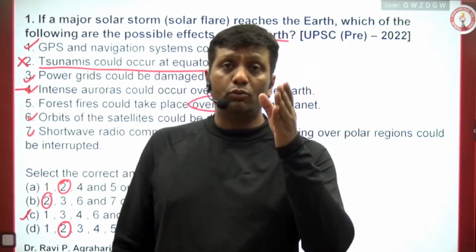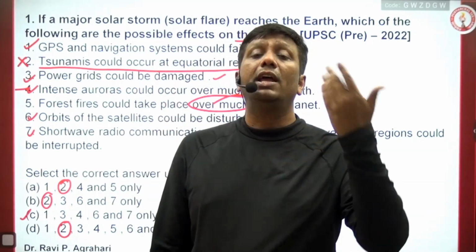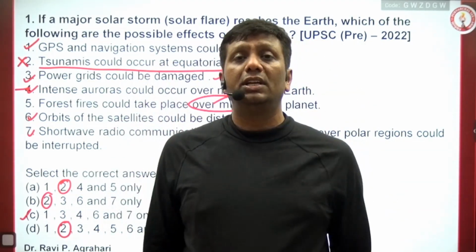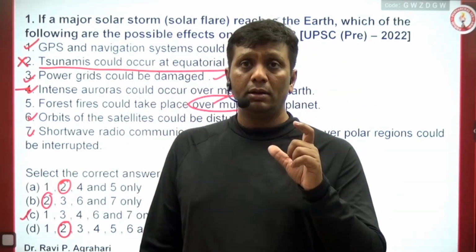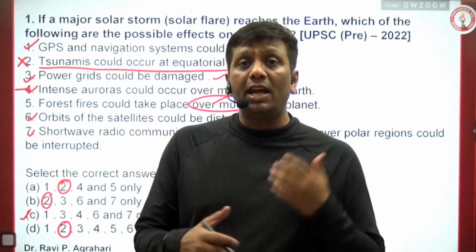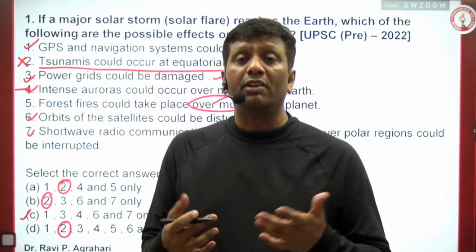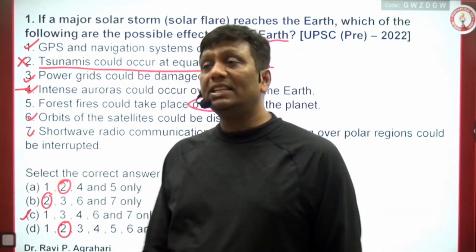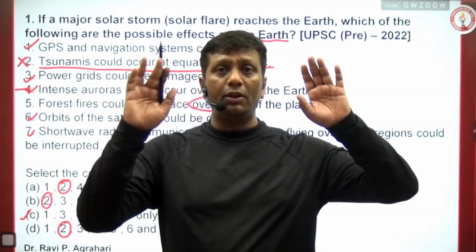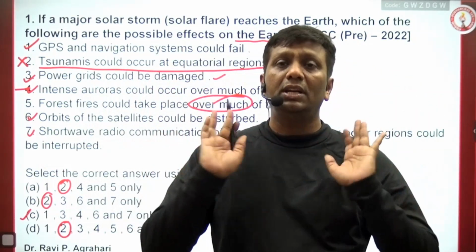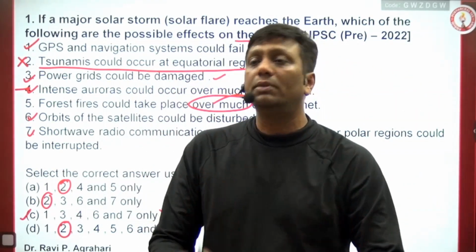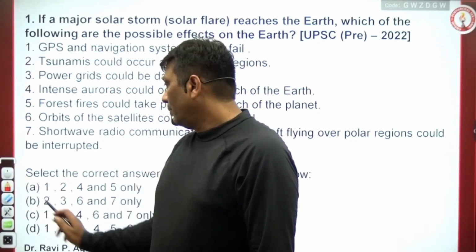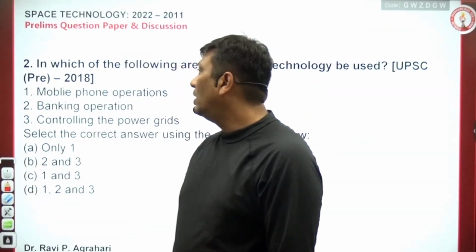And this is the reason when solar flares are coming. After every 9 to 10 years, a massive solar flare is generated, and then NASA gives the warning. NASA always gives the warning that after every 8 to 9 or 10 years, a massive solar flare can be generated, and this type of impact is possible. That is the reason this question, again I'm telling you, is a general, static question. Here you must have knowledge of the concepts.